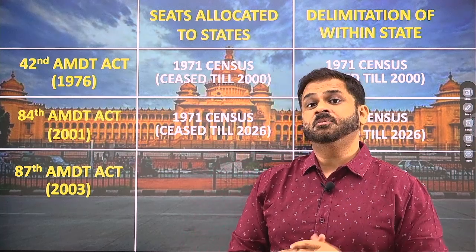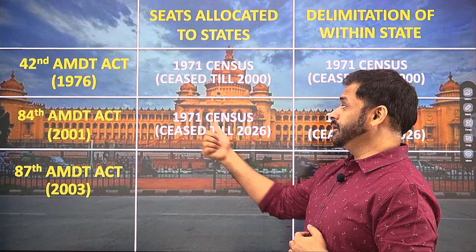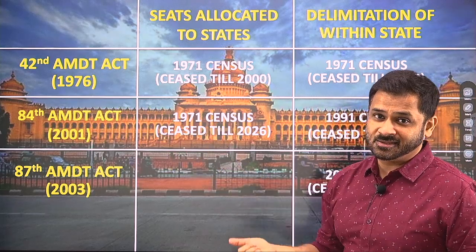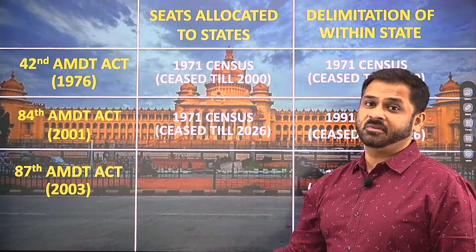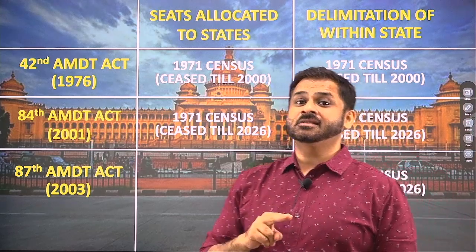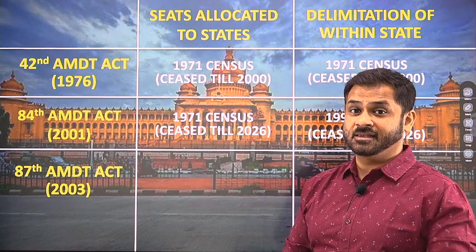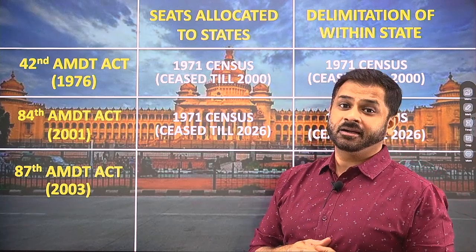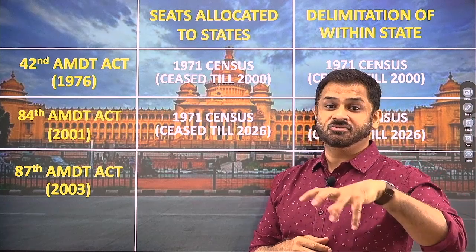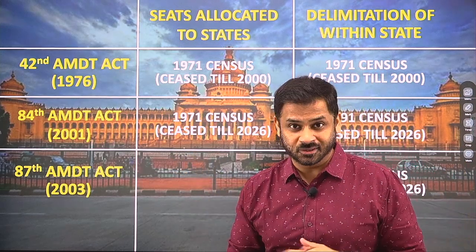So for this purpose, two solutions can be there, or maybe three solutions. Either you continue with the 1971 census itself. That means the government brings another amendment and extends this for a further period of 30 odd years. The second is that you can make certain exceptions for states in the Constitution itself, and these states will not get affected, right? For them the seats will be determined on some other criteria, or they will not lose on their proportion.